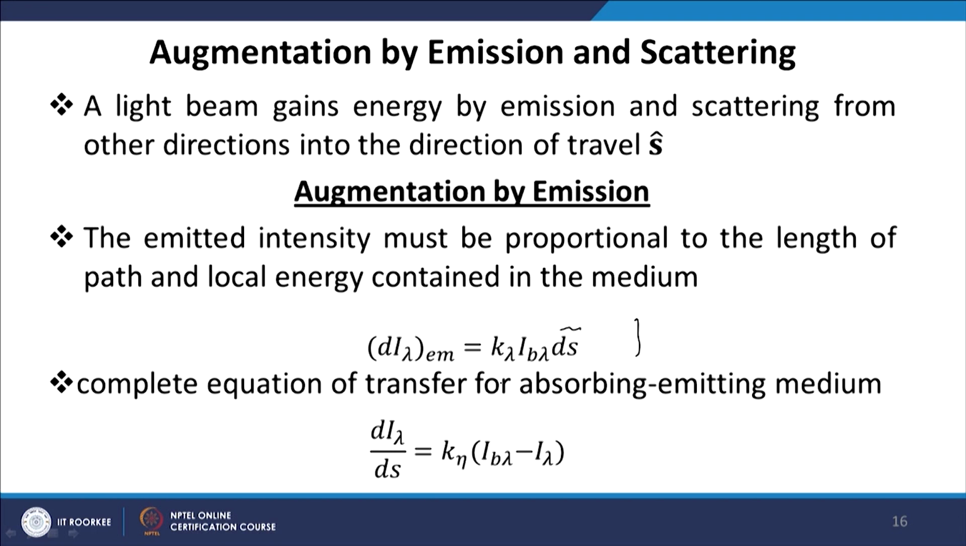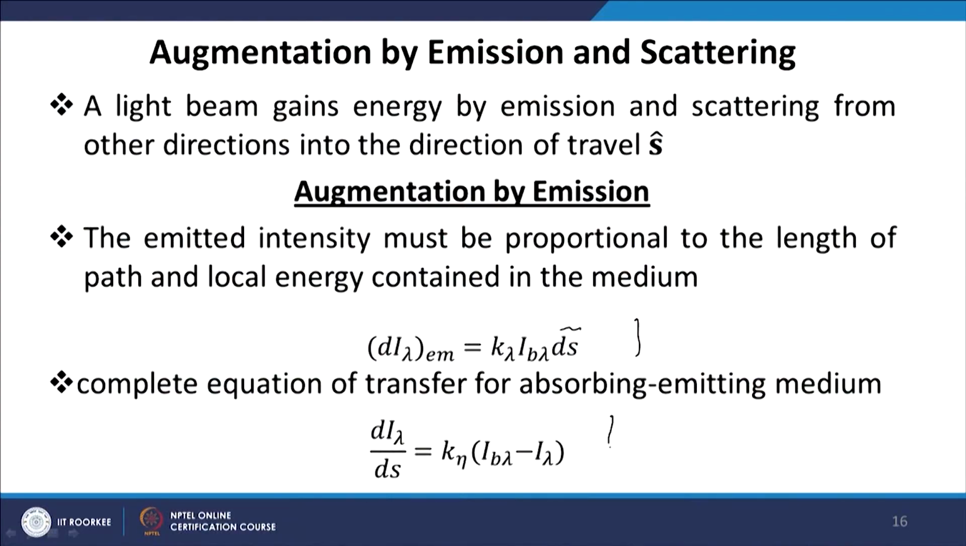Now, we can assume that scattering is not there. If we assume that scattering is not there, we can combine the absorption and emission parts and just write down the simplified energy equation, or radiative transfer equation. So, this is the radiative transfer equation for an absorbing and emitting medium. In this there is no scattering, but we want to derive a general expression for an absorbing, emitting and scattering medium.